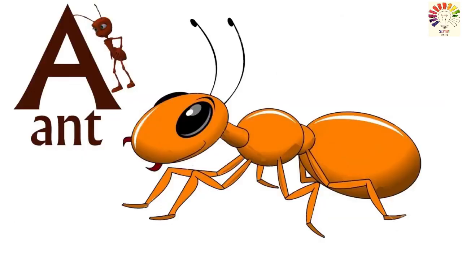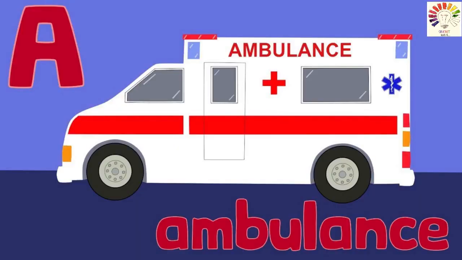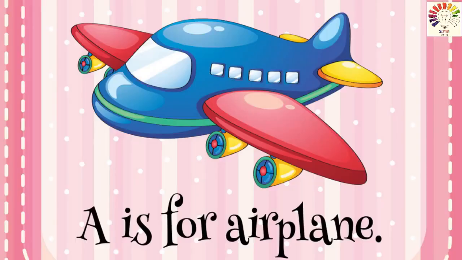Okay, can you say another word with A? What is this? Yes, ant. A for ant. Can you say another word? A for ambulance. Very good. A for aeroplane. So when we see all these words, we can listen to the sound a.